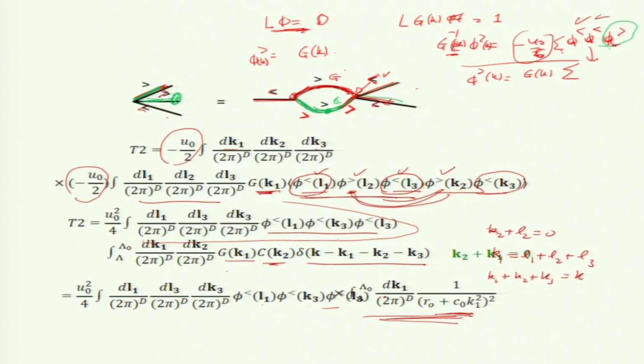I am sorry, this is collapsed into this, and the prefactor is u naught square by 4. This is not a correction yet because I need to write an equation which is similar looking to the original equation. So, let us now put it together.